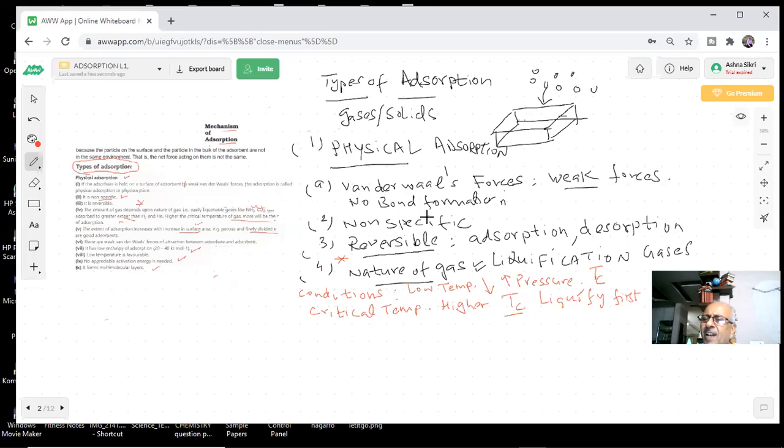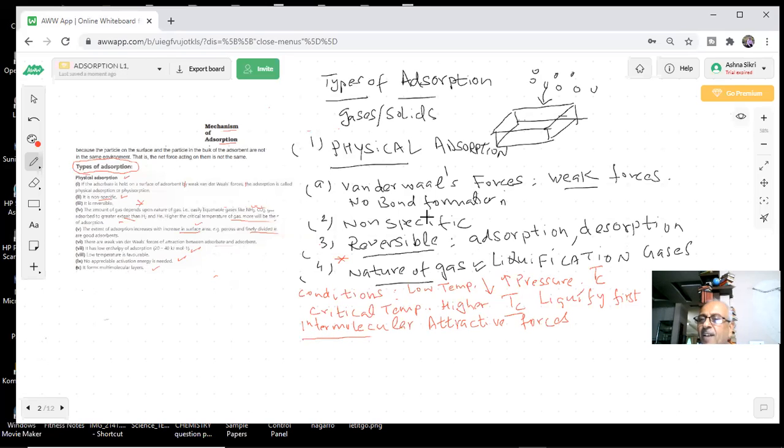And why will a gas liquefy? What is the reason a gas will liquefy, students? The attractive forces between the molecules will increase. There are intermolecular attractive forces. Very good answer. Intermolecular attractive forces exist between the molecules.